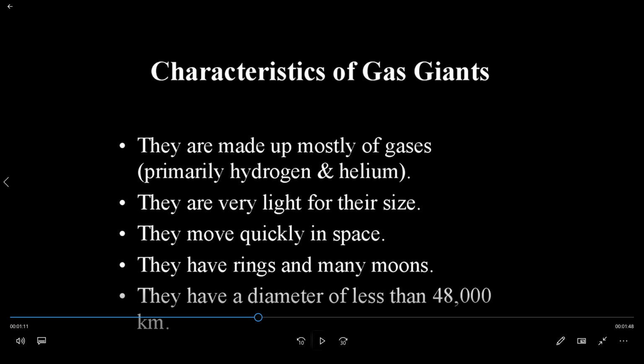What are the characteristics of gas giants? They are made up mostly of gases, hydrogen and helium. They are very light for their size. They can move very quickly in space. Why? Because they are light. They have their own rings and many moons. They have a diameter of less than 48,000 kilometers. We'll see the next slide.